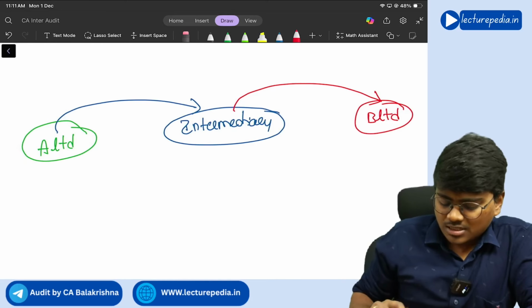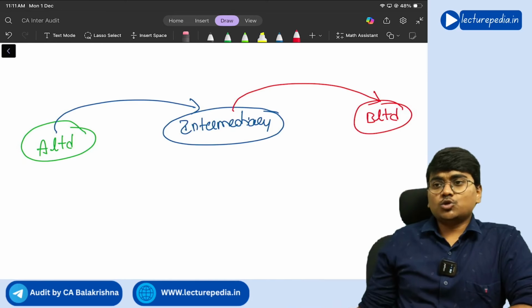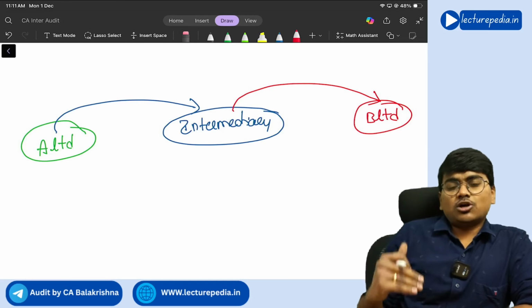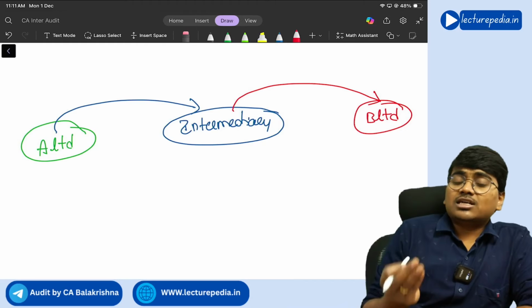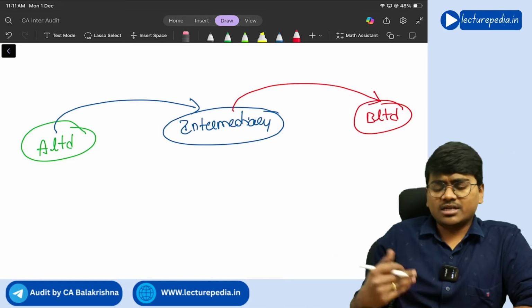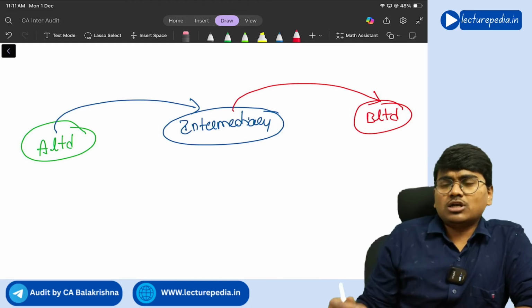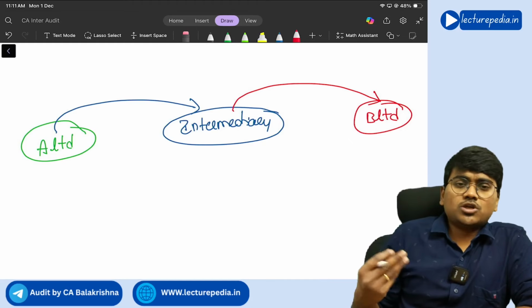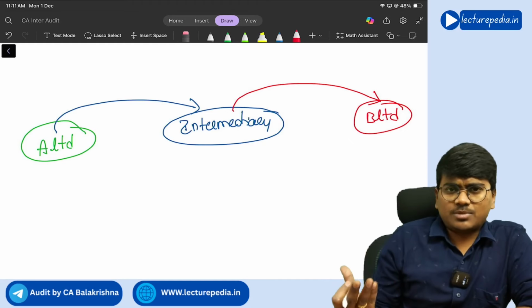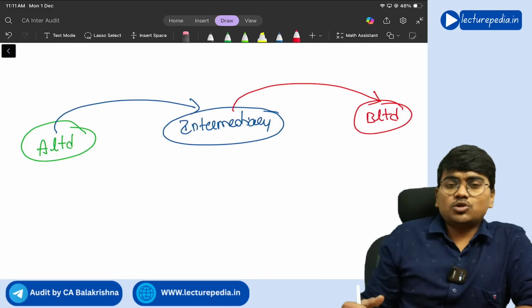You can ask me, sir, why give to an intermediary and then transfer to B Limited? Directly you can give to B Limited, because there are certain laws or regulations restricting A Limited from transferring money to B Limited. Let's say B Limited is located in some foreign country, and as per that country's laws, the amount should not come from India. So various reasons might be there because of which A Limited is not able to directly give the money to B Limited.